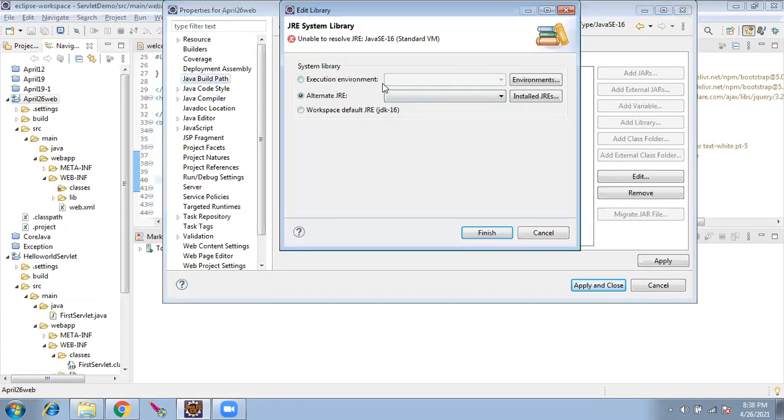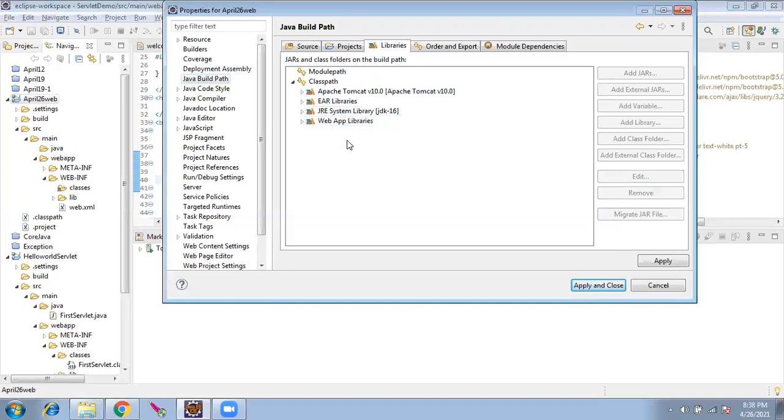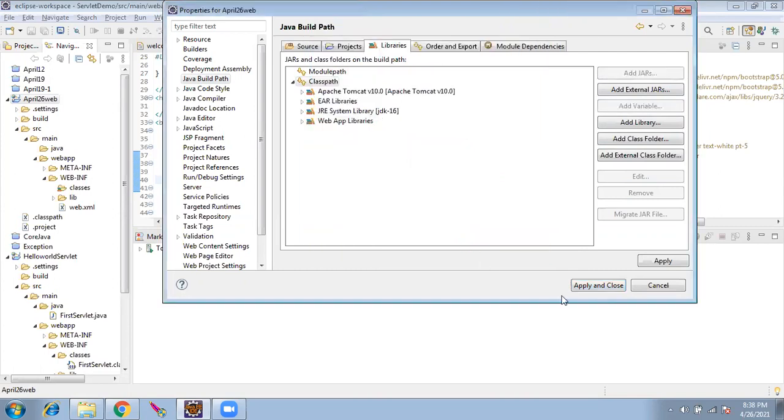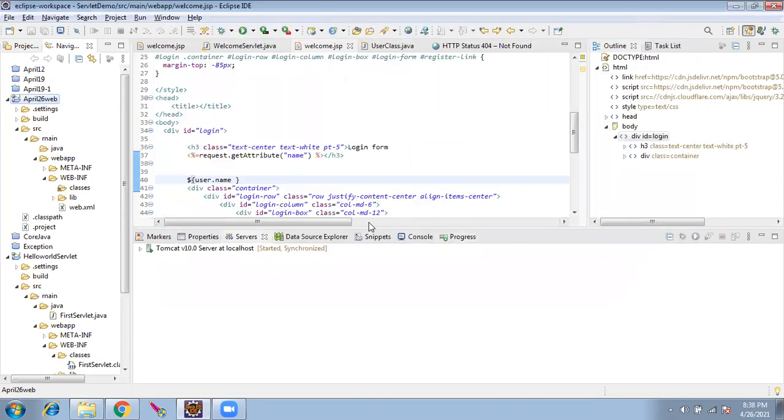Then class path, add jar. I have the jar in the lib, Jakarta. Apply and close. So I'm done with this.